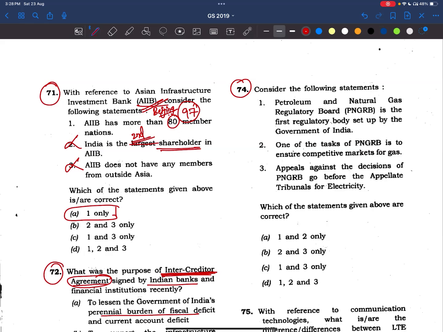Consider the following statements. Petroleum and Natural Gas Regulatory Board is the first regulatory body set up by the Government of India. See, this was not the first. CERC was the first regulatory body which was appointed. So the first statement is wrong. Let's go to the second statement. One of the tasks of PNGRB is to ensure competitive markets for gas. Yes, it is a regulator, so it maintains the competitive markets.